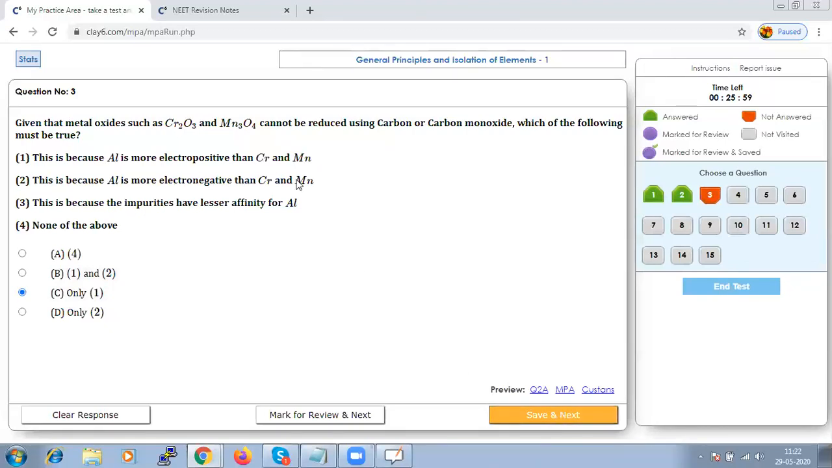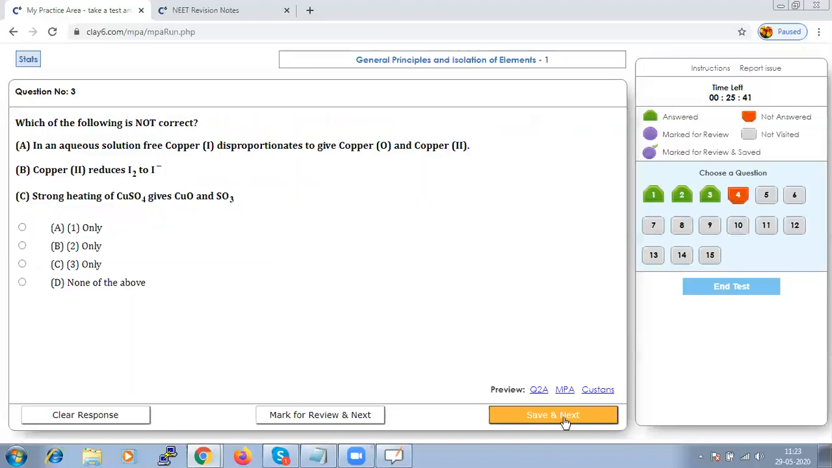Hence, whenever they are asking true or false statements, try to figure out from the given options which could be ignored and which can be considered. So let us save that and go to next.